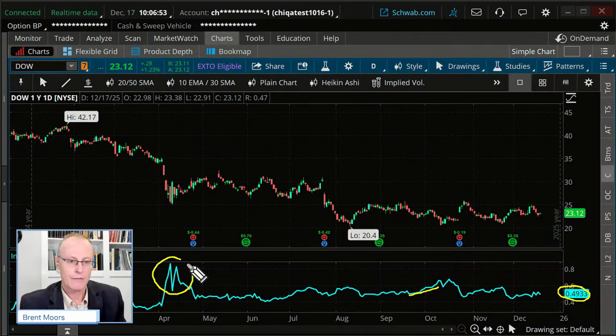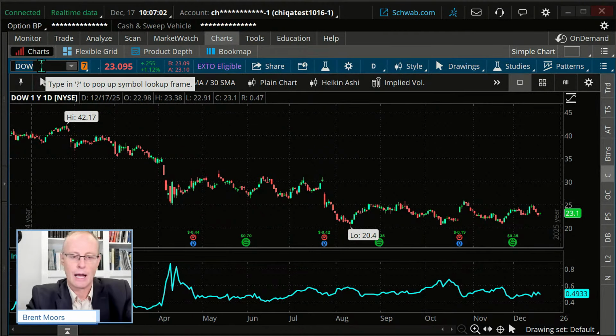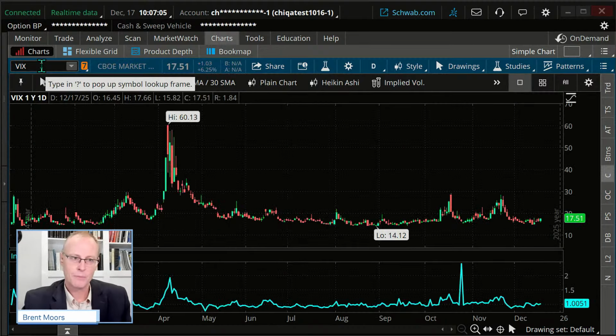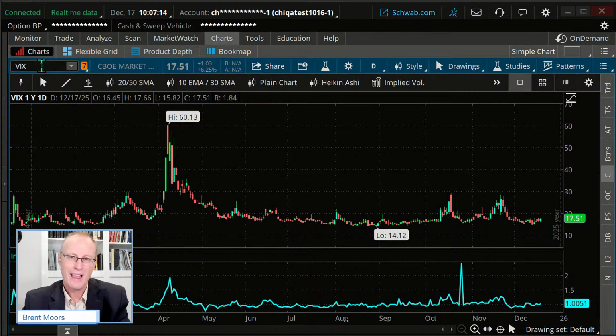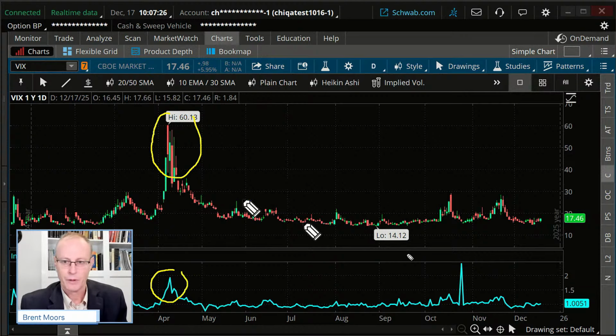One thing when we look at implied volatilities is to consider the implied volatility of the overall market. And just for that, we'll use the VIX here, okay? Because sometimes implied volatilities aren't driven as much by the individual stock, even though they are on the stock, as by the underlying cause, which is jitteriness in the market here. Notice early April, the whole market implied volatilities went up. In early October, implied volatilities on the overall market got up to almost 30. And then again in late November.